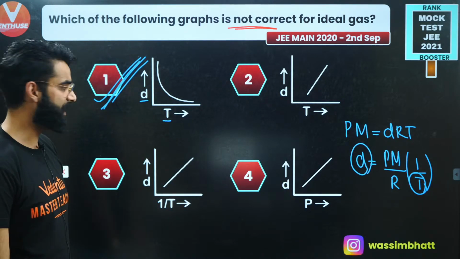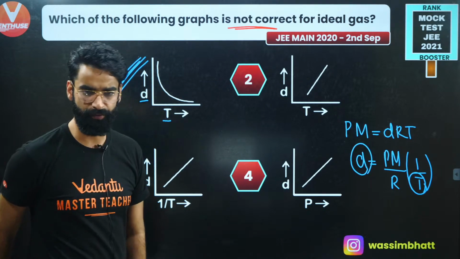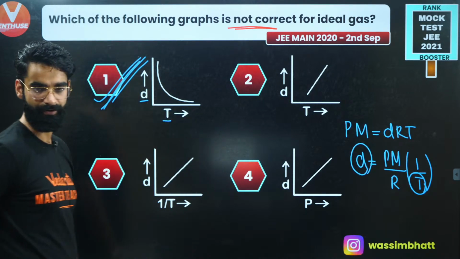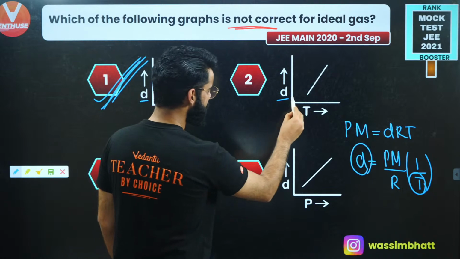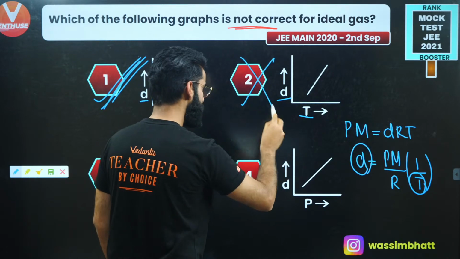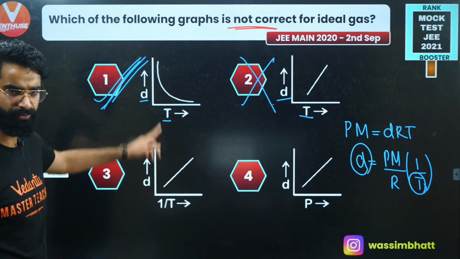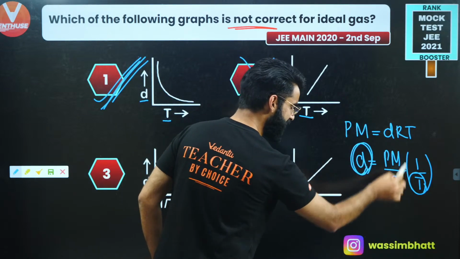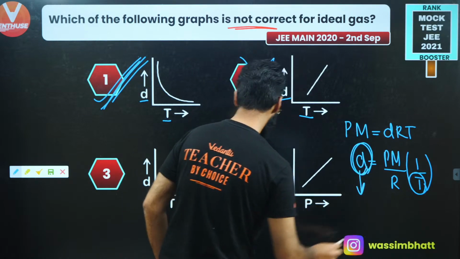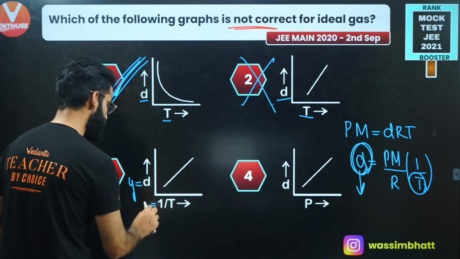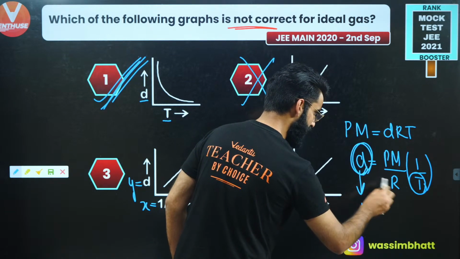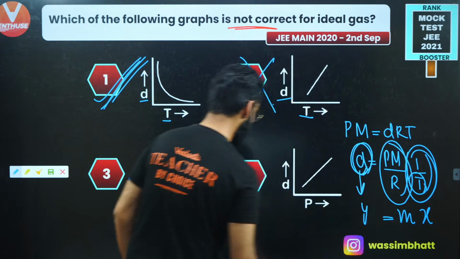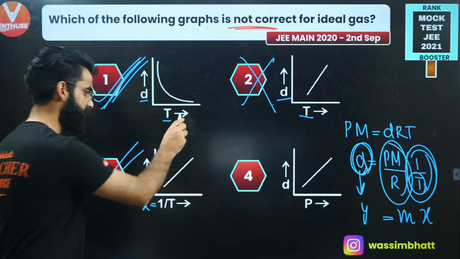The reason is that whenever you plot a curve between 2 variables which are inversely proportional to each other, the nature of the curve is going to be a rectangular hyperbola, and the first one is a rectangular hyperbola, right? Okay, so check the second one, density versus temperature. Since I told you density versus temperature is going to be a hyperbola like this, it cannot be a straight line. Now d versus 1 by T. Density is directly proportional to 1 by T. You're plotting density along the y-axis and 1 by T along the x-axis, and the whole term becomes m, so y = mx means a straight line passing through the origin. So this is absolutely a correct curve, right?